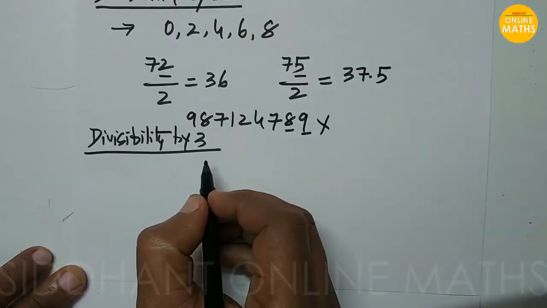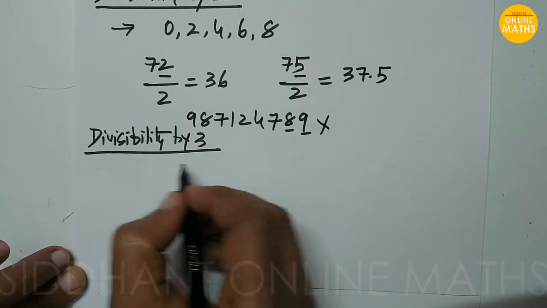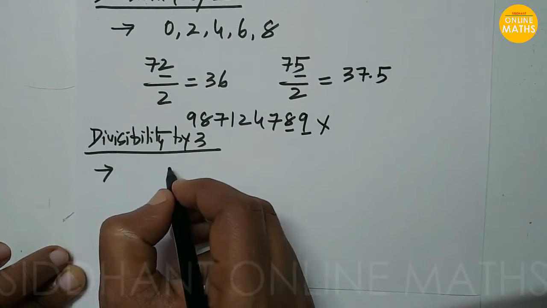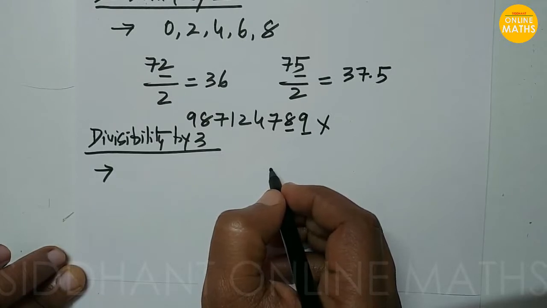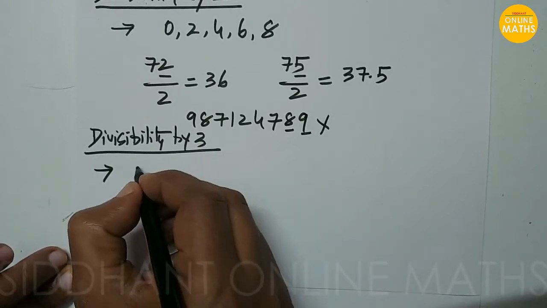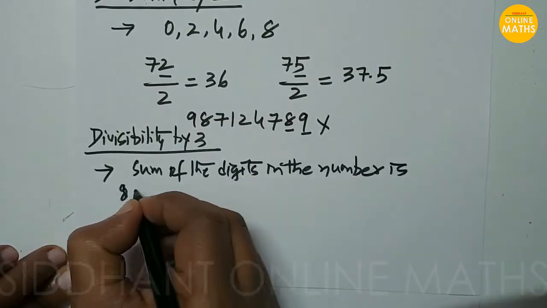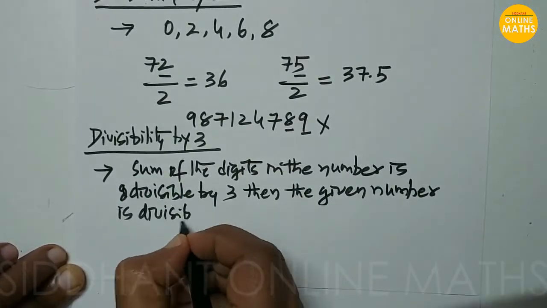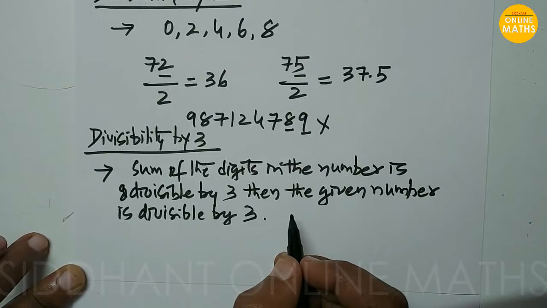Next, divisibility by 3. How do you say whether a number is divisible by 3 or not? Here we say that if the sum of the digits in the number is divisible by 3, then the given number will be divisible by 3.